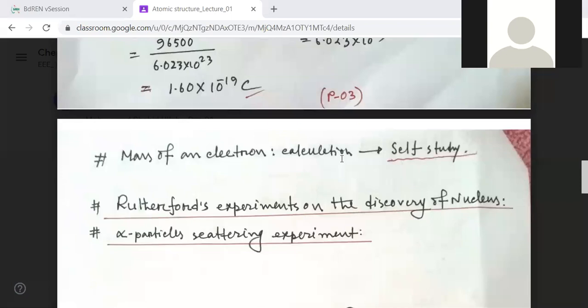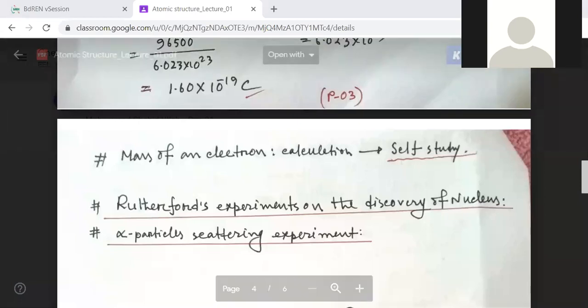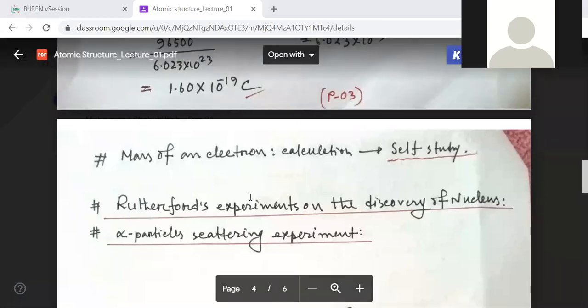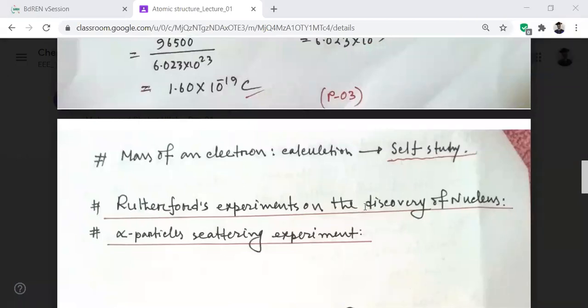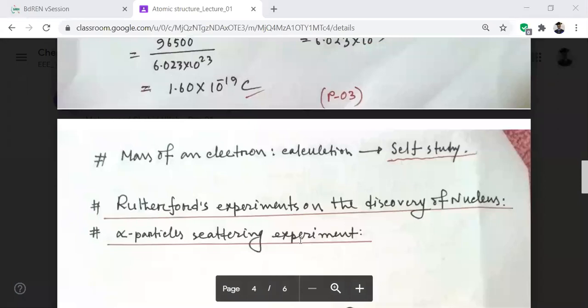After that we'll discuss the quantum number. Then we have to know about what is orbit, orbital, shapes of orbitals, shapes of orbits. This is a very important topic: Rutherford's experiment on the discovery of the nucleus, or the alpha particle scattering experiment.